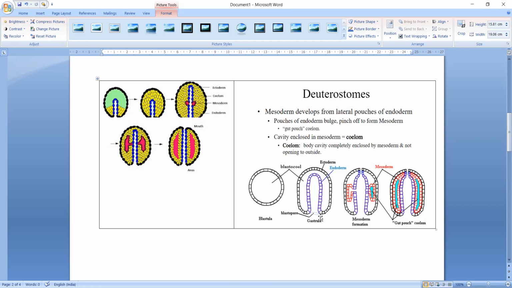Now phylum Chordata has the class Cyclostomata, then the superclass Pisces, then Tetrapoda: reptiles, aves, mammals. So all these organisms included in phylum Chordata are enterocoelomates. We need not remember the name of every organism. We have to use the concept that all chordates are enterocoelomates, hemichordates are enterocoelomates, and echinoderms are enterocoelomates.